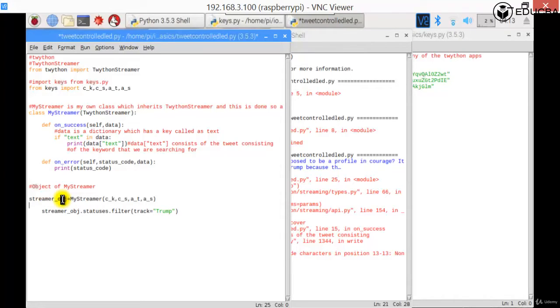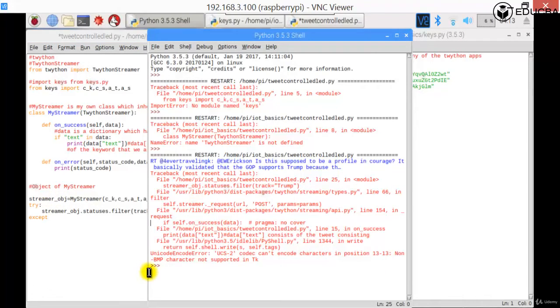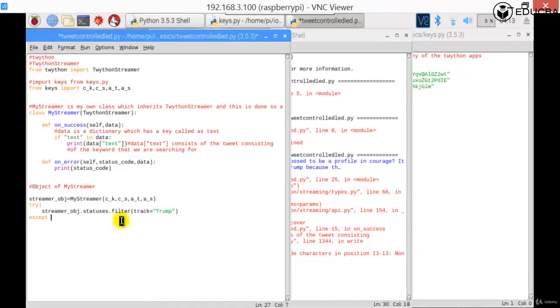So you can say try this, but if there is except, you can write the error name Unicode encode error. So you can say except Unicode encode error. What you need to do is, now you need to keep doing it again and again.